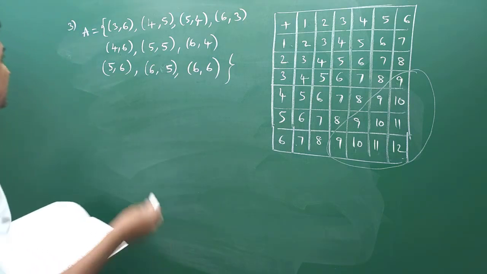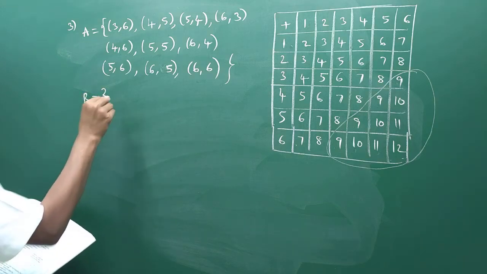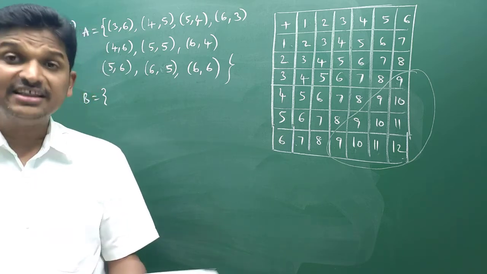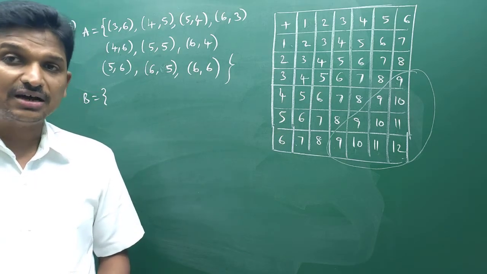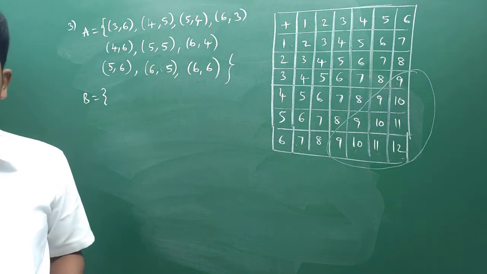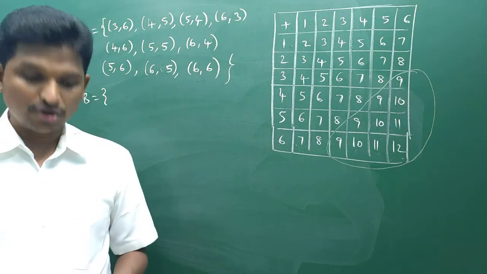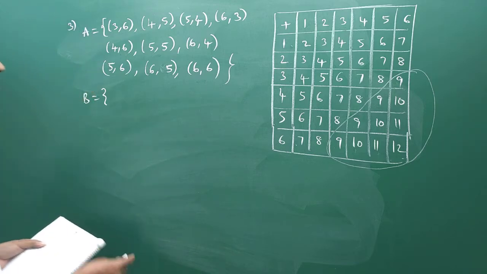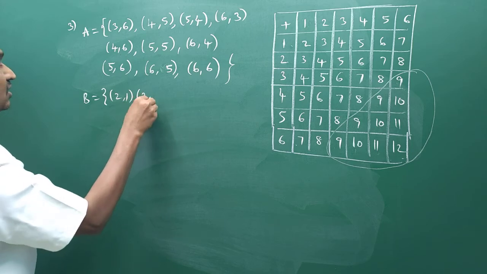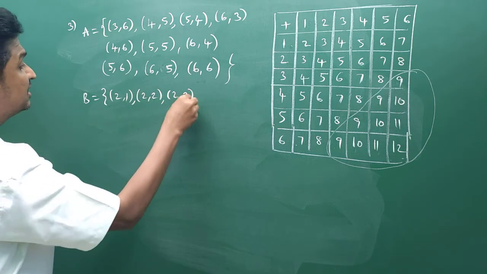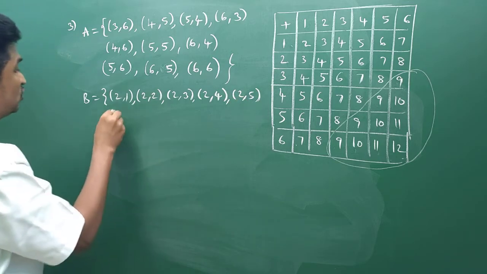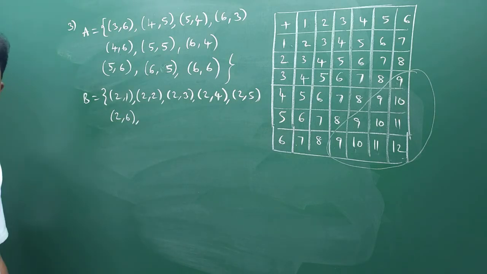Now the event B is like this. What is the event B? Event B is that 2 occurs on either die. 2 occurs on either die means 2 occurs on any one of the dice. So you tell the results which come with 2: 2 comma 1, 2 comma 2, 2 comma 3, 2 comma 4, 2 comma 5, 2 comma 6. These are the things possible.